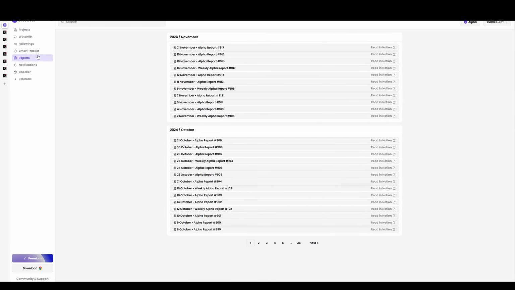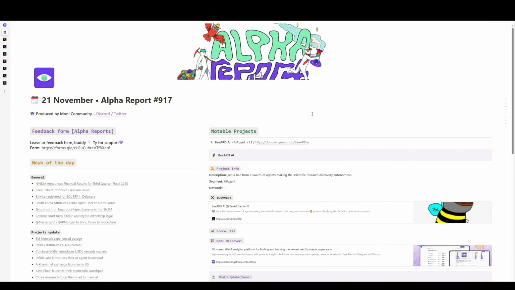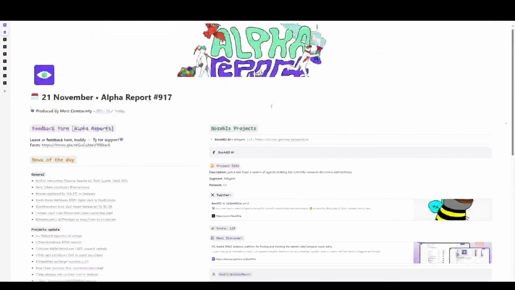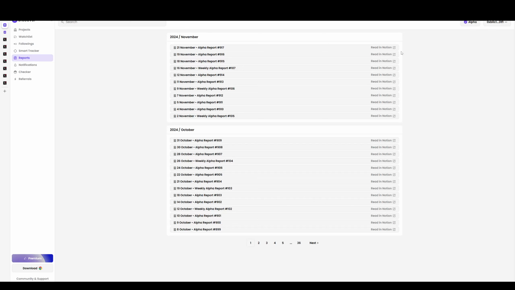Let me just show you the pricing. If you have the alpha version of this, there is an alpha report every few days. These are very curated projects that they think could do well. And then here's some that they're considering calling as a curated call. So alpha is the way to go, but it's not cheap either. It's up to you how deep you want to dive into this.